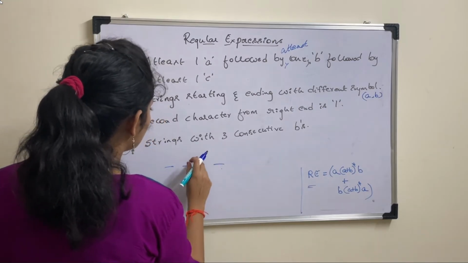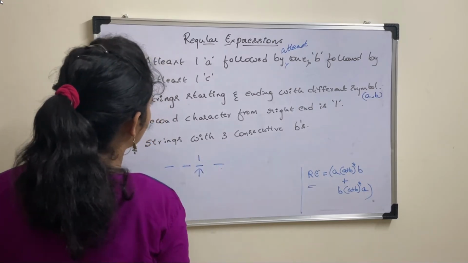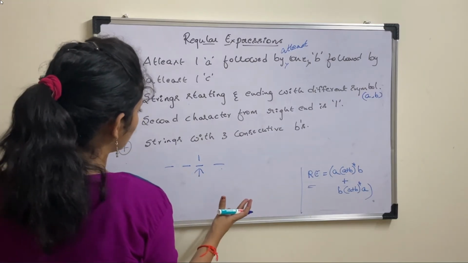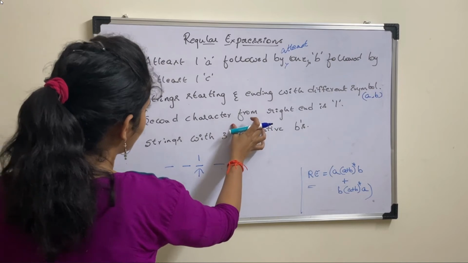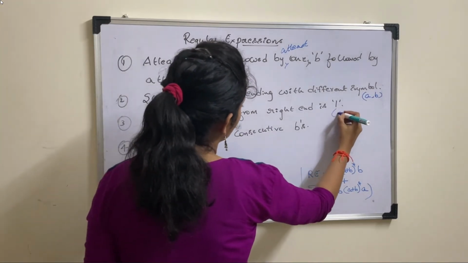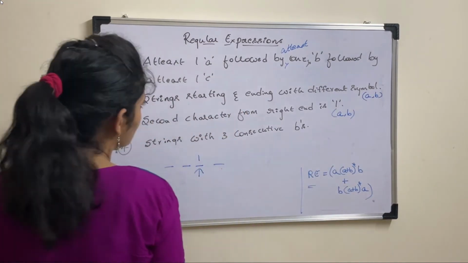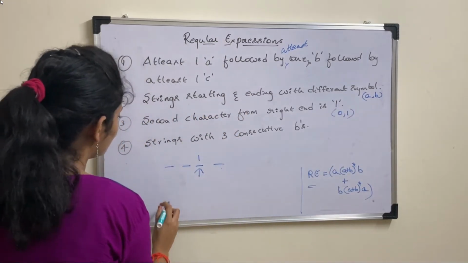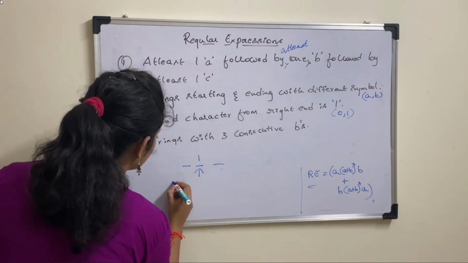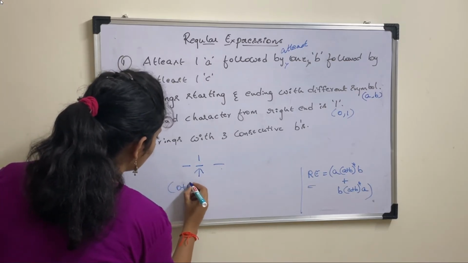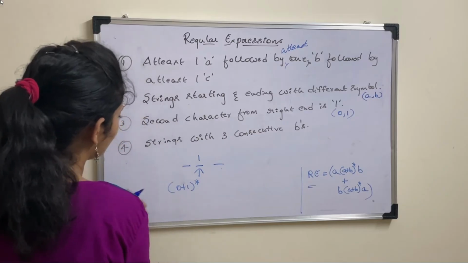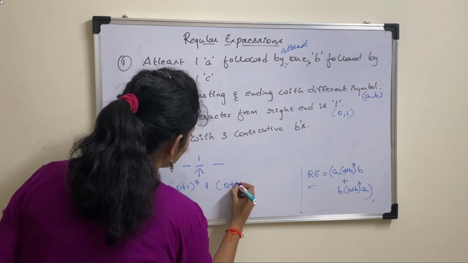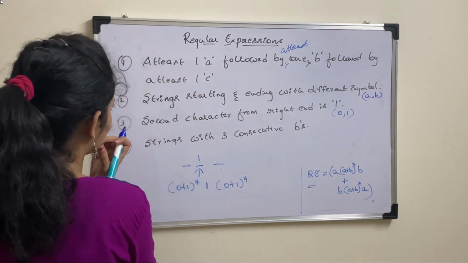So this place should be filled with 1, and in the remaining places you can have any number of zeros and ones, because this is also defined over sigma equal to 0 comma 1. So this can be written as (0 plus 1) whole star, 1, (0 plus 1). You can have any number of zeros and ones before this 1.